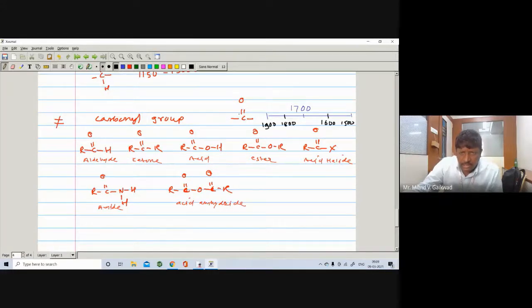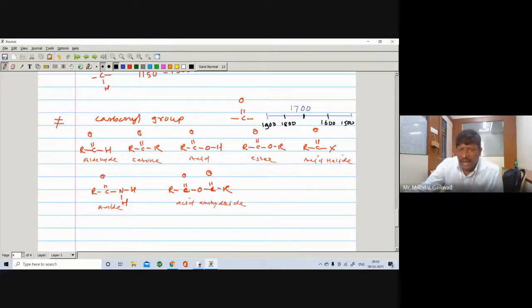So the C=O stretching of carbonyl groups such as aldehydes, ketones, acid, ester, acid halide, amides, acid anhydride will appear in between 1900 to 1500, around 1700.